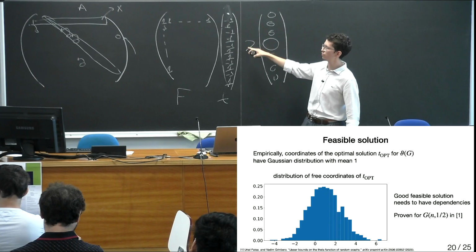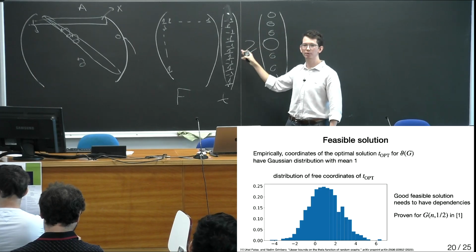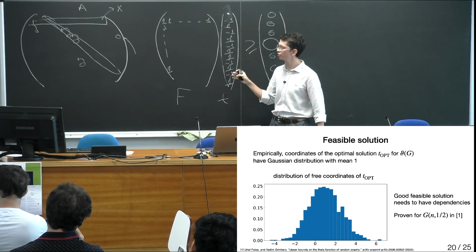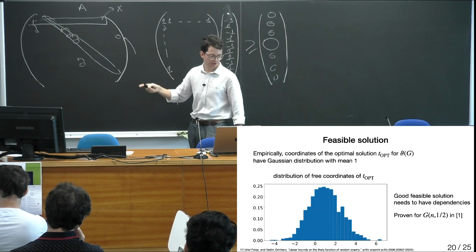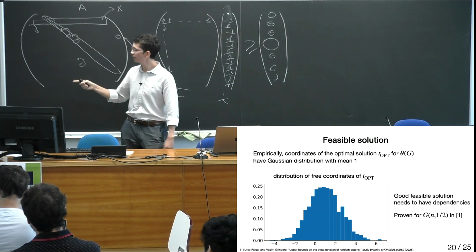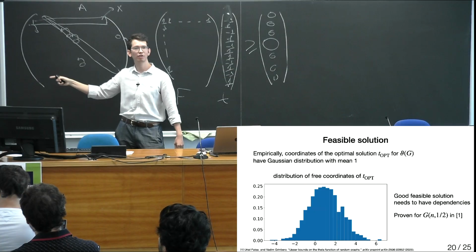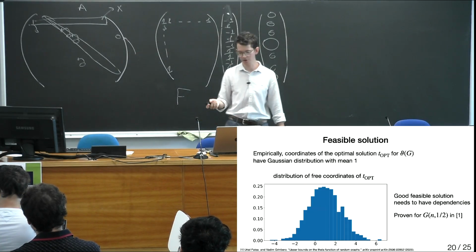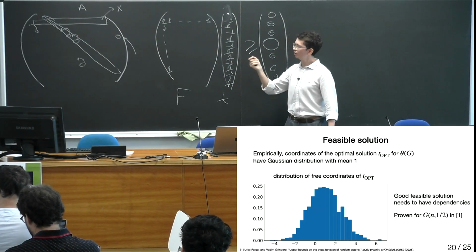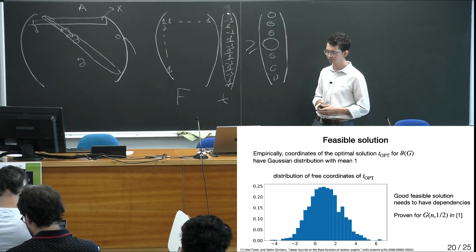If I choose them IID from some distribution, I will still arrive at the same problem with an extra log n factor. This was also in a paper last month by Feige and Greenberg. They tried to improve upon this factor 2 for the Erdős-Rényi graph, and they have the same intuition that you need some more complicated structures.